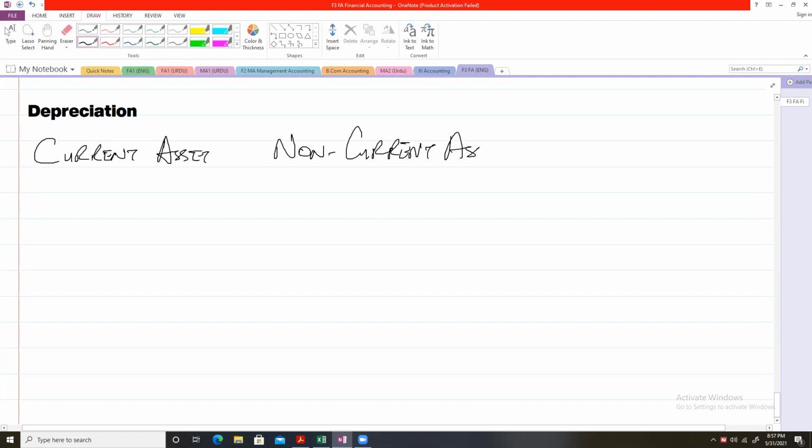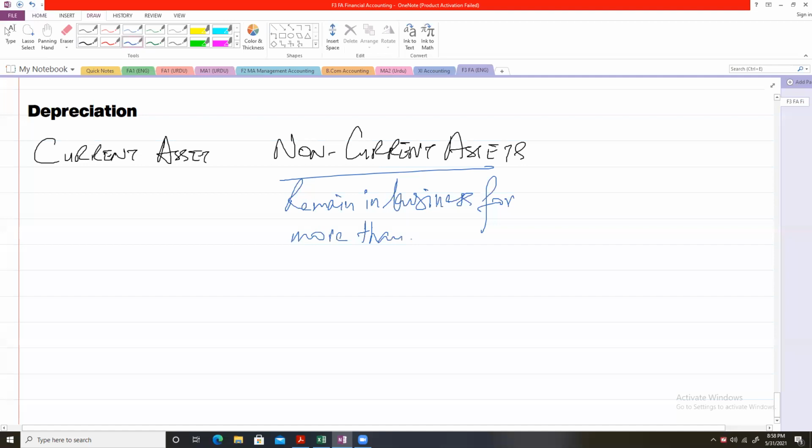Non-current assets are the assets that remain in business for more than 12 months.